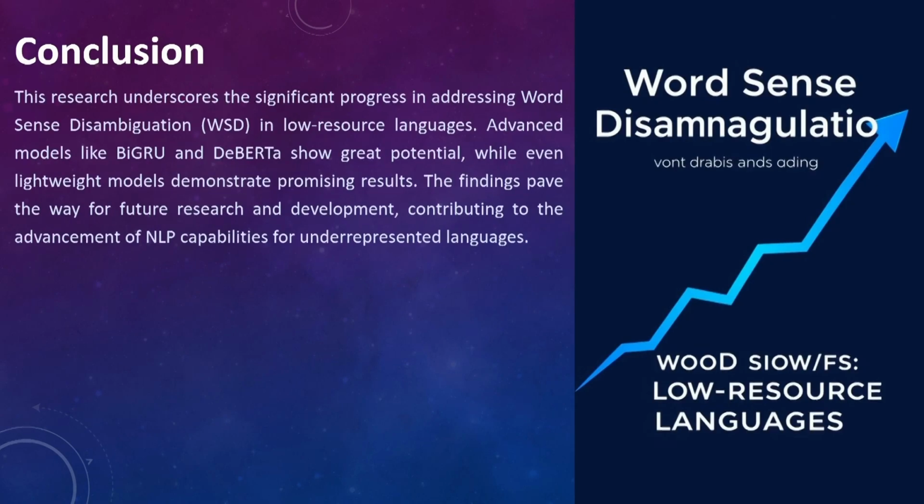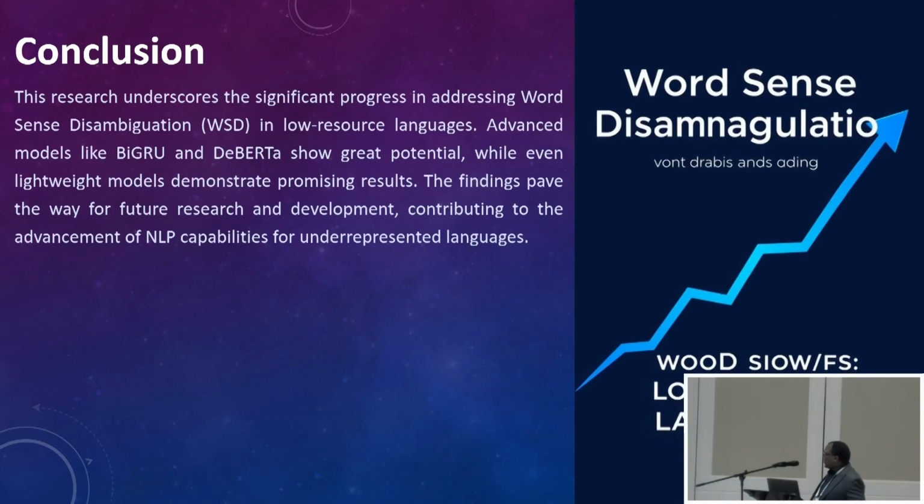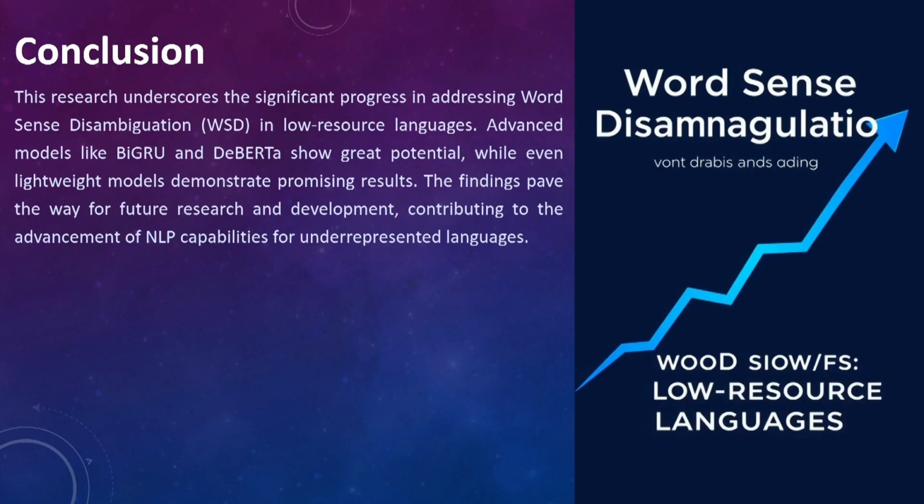In conclusion, this particular research is very significant for the progress in addressing the problem of word sense disambiguation in low resource languages. Advanced models like BiGRU and BERT show great potential, while even lightweight models demonstrate promising results. The findings pave the way for future research and development, contributing to the advancement of natural language capabilities for the low-resourced languages.